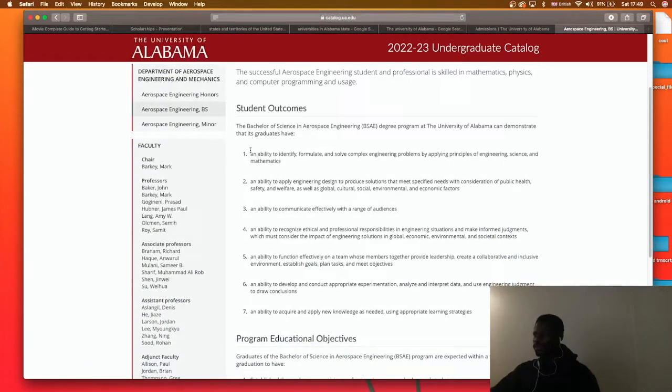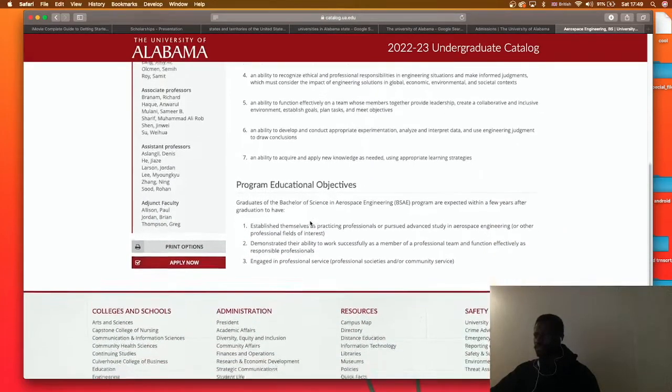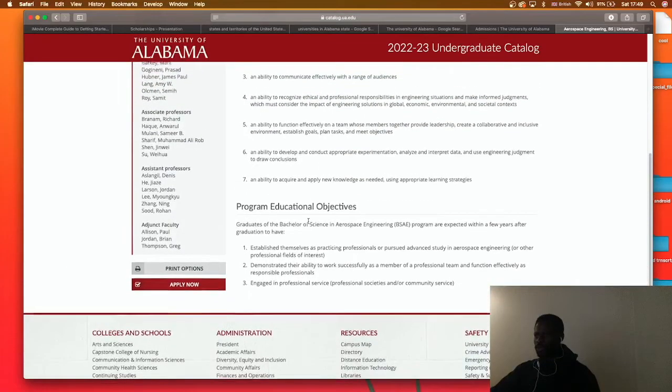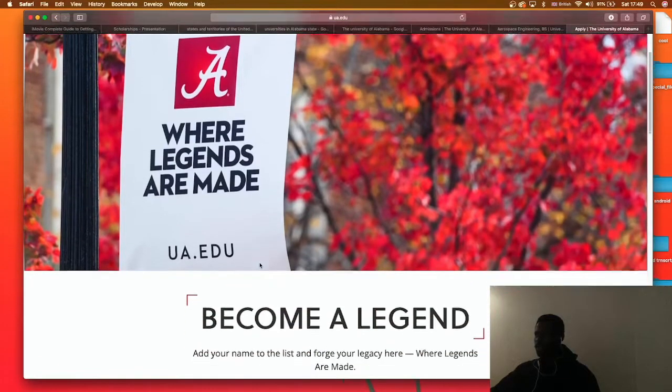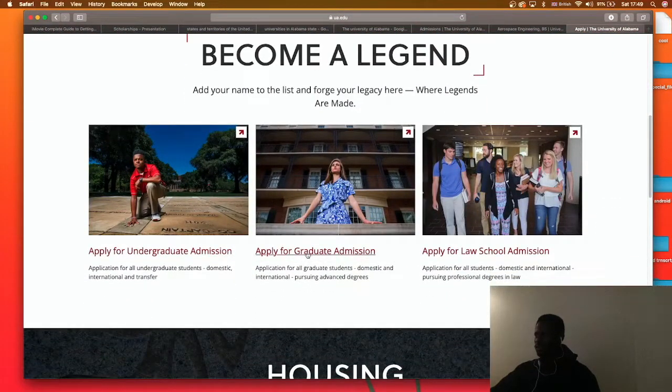Aerospace. So say an ability to identify. Yeah, we know aerospace engineering is difficult. And if we want to apply, they say apply now. Let's click it and see. Apply now. Apply for law. Graduate admission.